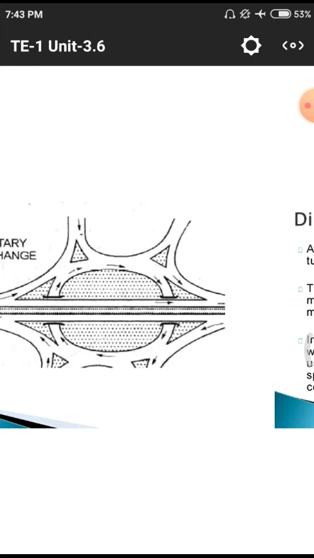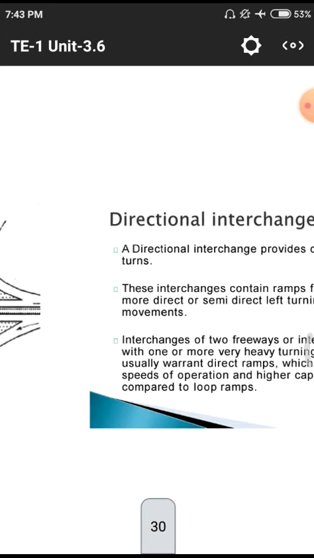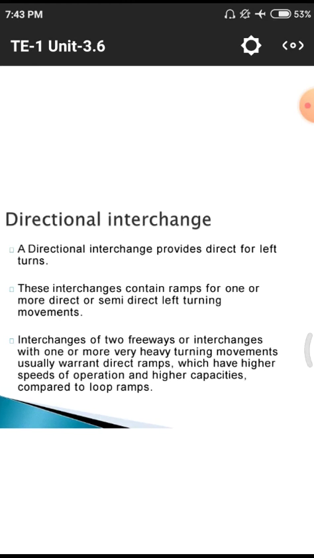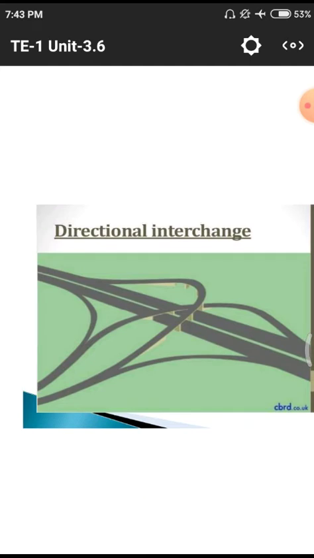Suppose we are moving into a particular rotary. First of all we need to move in a circular path. After that, if there is a way we need to move, simply we move onto that way. Otherwise we have to move in the rotary and go to the particular destination line. The interchange contains ramps or other direct and semi-direct turning movements. Interchanges of two freeways, or interchanges with one or more heavy turning movements, usually warrant direct ramps, which have higher speeds of operation and higher capacities compared to loop ramps. So that is a directional interchange.